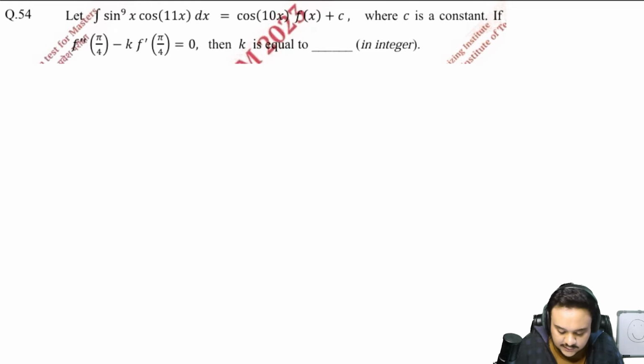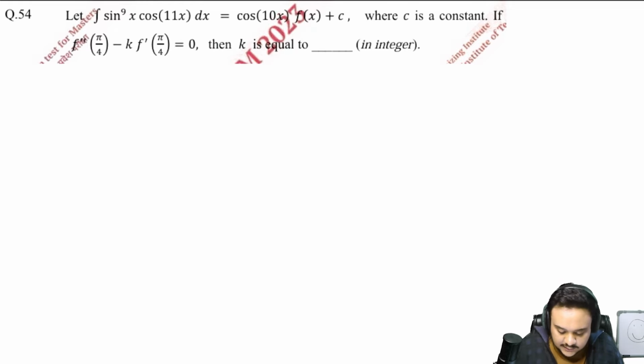So you'll be left with just sine 9x cos 11x dx on the left hand side, which is equal to the derivative of this thing. So you can simplify this as minus 10 sine 10x f of x plus cos 10x f dash x. This is probably a question that 100% or 99% of the students just left out, right? Even the people who tried, I don't know how many of them would have gotten this right.